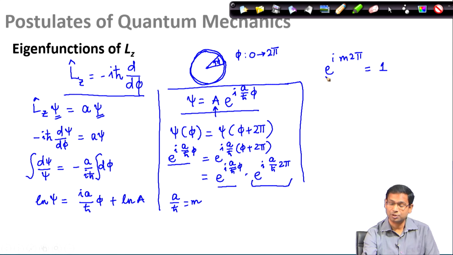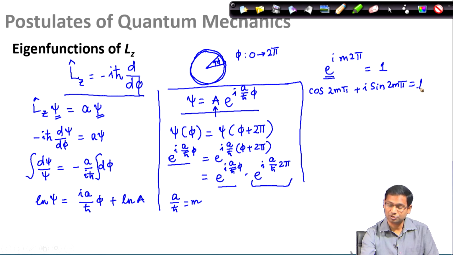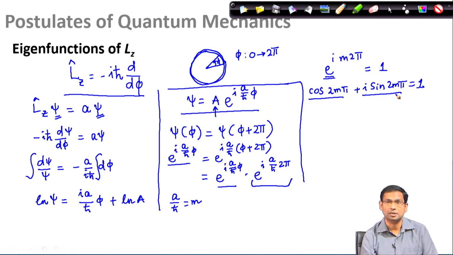Since this is an exponential function with an imaginary exponent, I can express it in terms of a cosine function plus i times a sine function. So, these should together equal 1. When I look at the left hand side and right hand side, the right hand side is completely real, whereas the left hand side has both real and imaginary parts. So, obviously, the imaginary part has to become 0 and the real part has to become 1. And how can I achieve that?